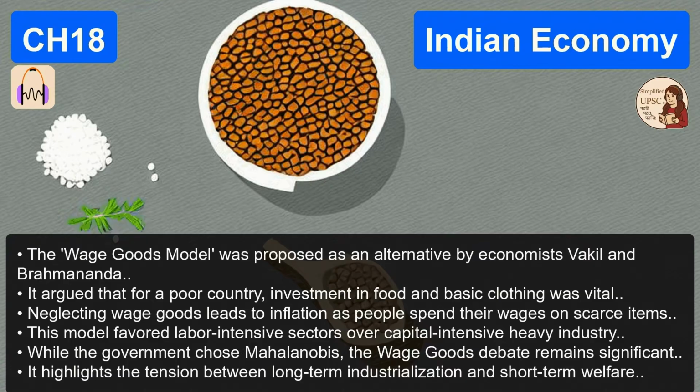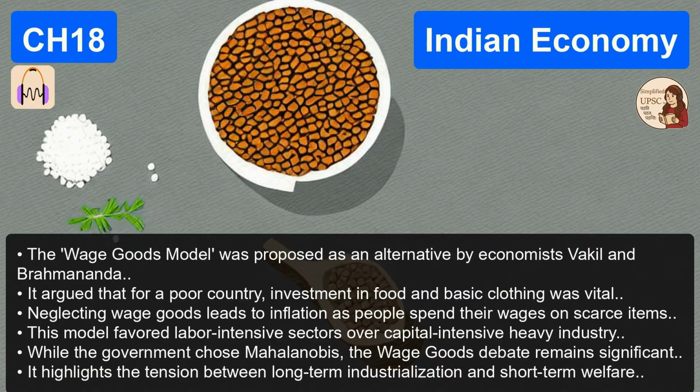The wealth wasn't trickling down. Not nearly fast enough. You had this industrial growth happening in very isolated pockets, but the national poverty levels remained incredibly stubborn. So the strategy had to change again. Right. By the time we hit the sixth plan, the political and economic slogan shifted dramatically to Garibi Hatao. Remove poverty. Yes. The planners finally realized we needed direct welfare intervention. You couldn't just sit around and wait for a massive steel plant to magically make a rural farmer rich. You needed to give that farmer direct support.